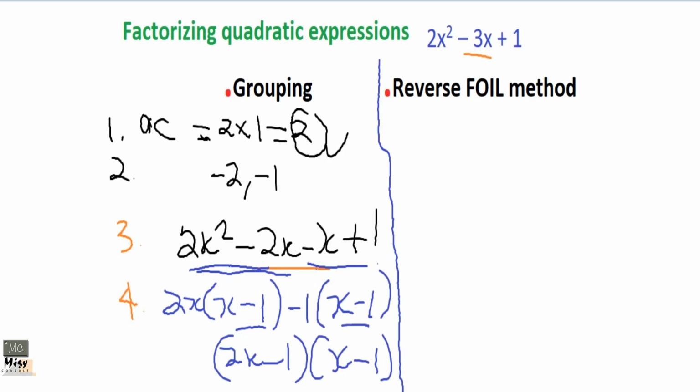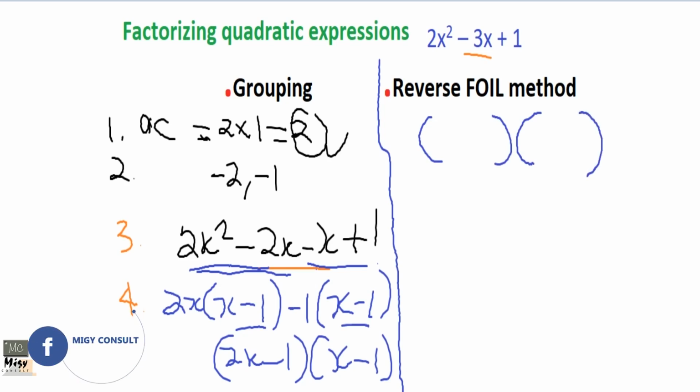Now let's come and use the reverse FOIL method. In this case, we have a coefficient of x squared, and we need to think hard. Like we were told, bring your parentheses, because that one, we know what happens.